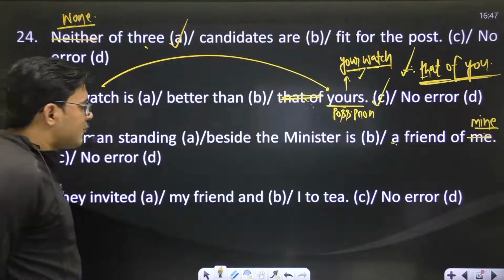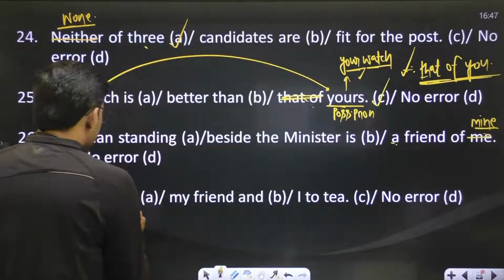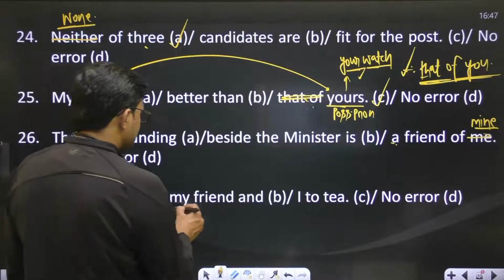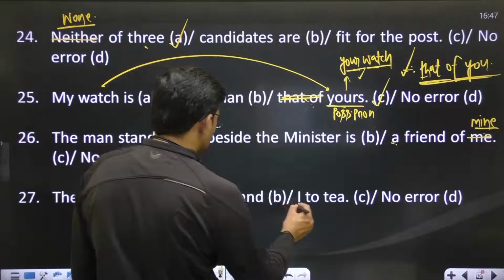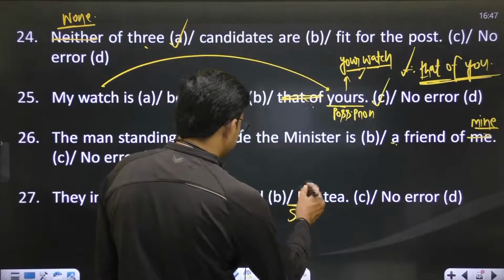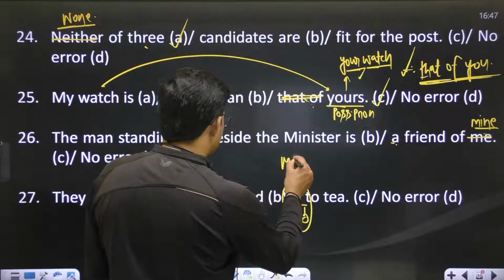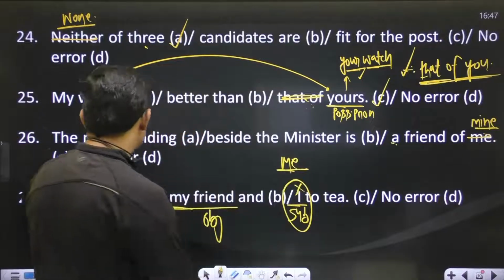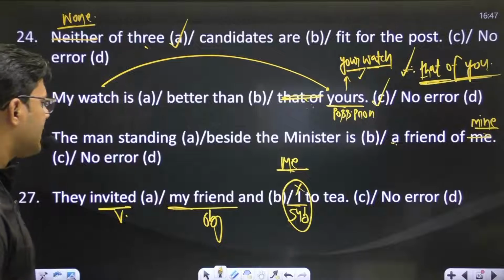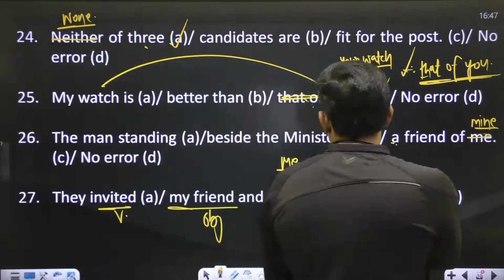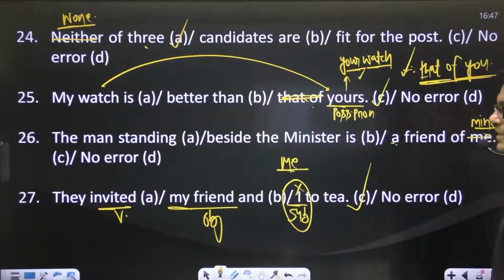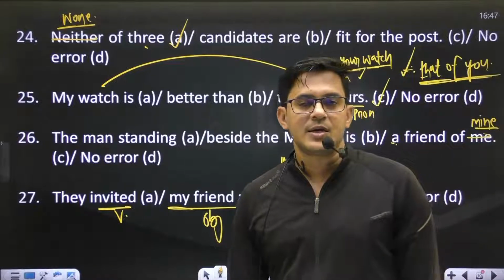They invited my friends and I. After this verb, this is the objective case, and this one will also be the objective case, right? So in place of I, me will be there. The sentence will be like, they invited my friends and me to tea. And you will have an error in part C.